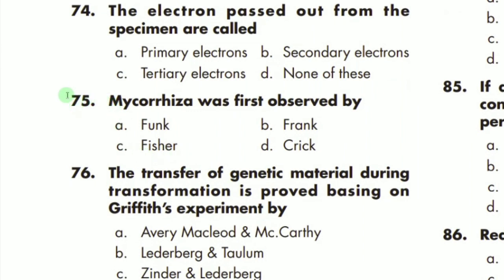MCQ number 74 says the electrons that pass out from the specimen are called what? We mostly call them secondary electrons. So B is the correct option. Mycorrhiza was first discovered by Frank. B is the correct option.